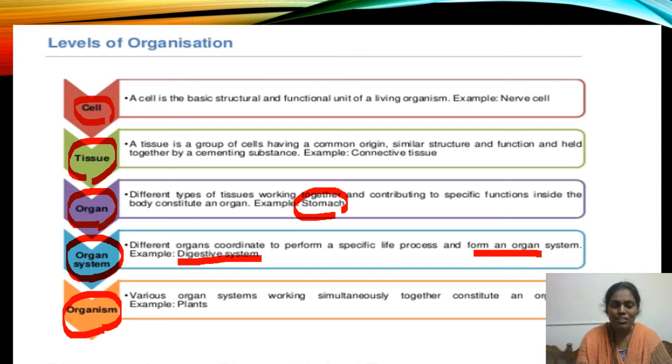Now can you tell me the levels of organization? Cell. A group of cells forms a tissue. Different types of tissues form an organ. Different organs which perform a specific life process form an organ system. Various organ systems working simultaneously together constitute an organism. These are the levels of organization. In the last chapter, we have learnt about cell. Now we are going to learn about tissue.